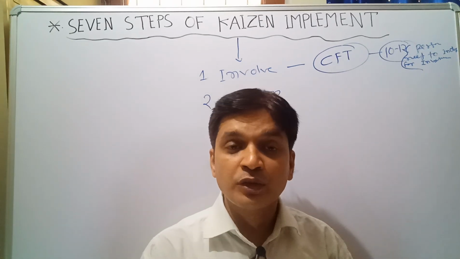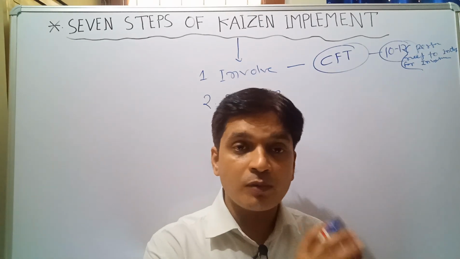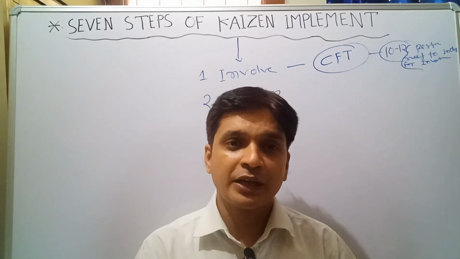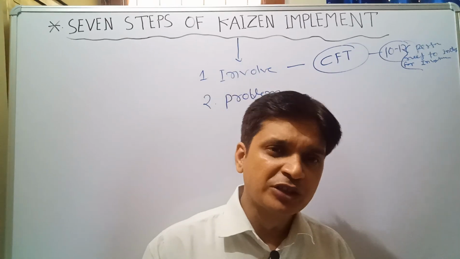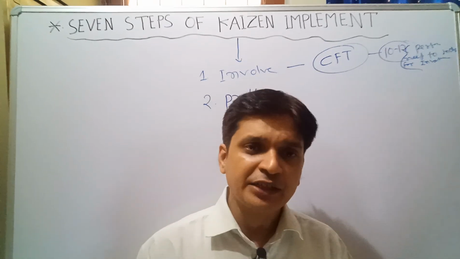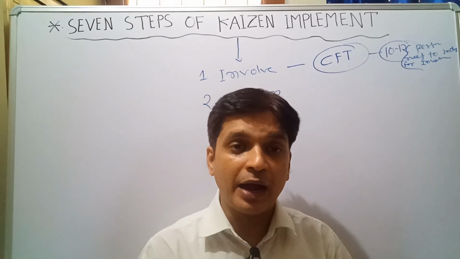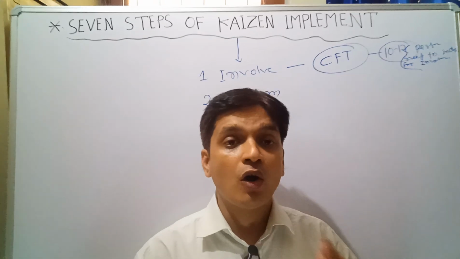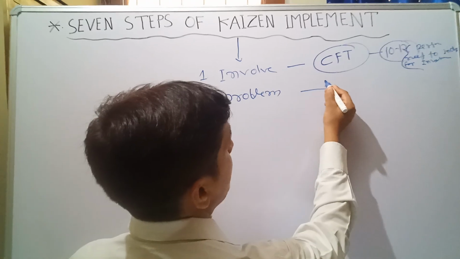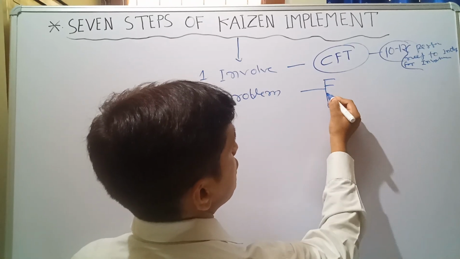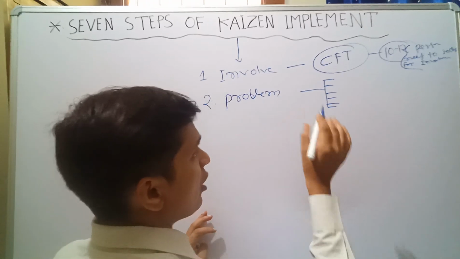First of all, you have to list down all the problems in your organization, in your process, in the receiving inspection area, in the production department, in the R&D department, in any area, and categorize them.